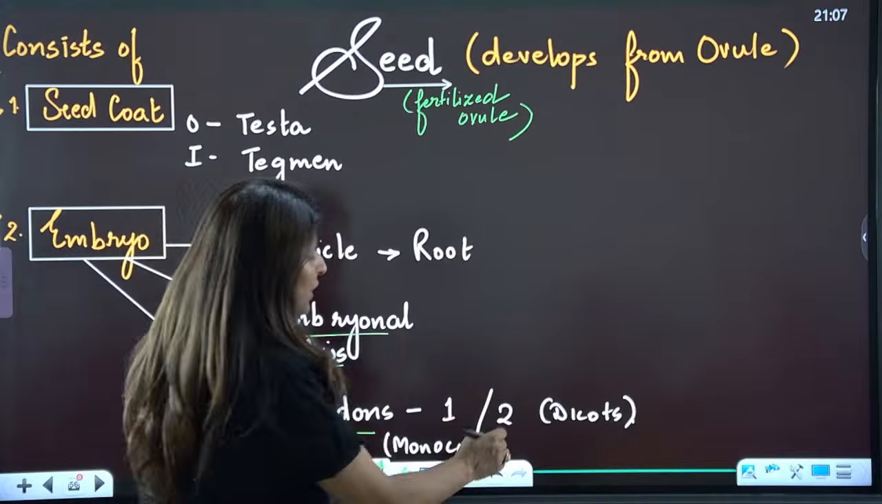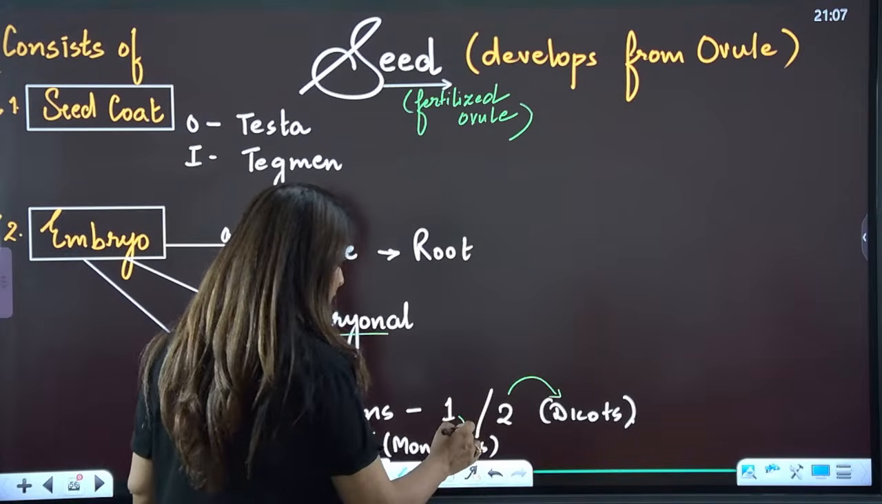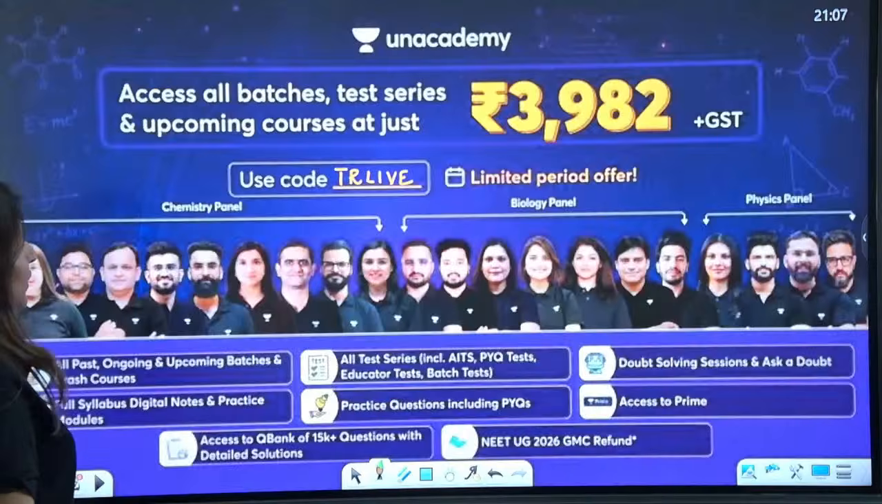If there are two, that seed will be dicot. If there is one, that seed will be a monocot.